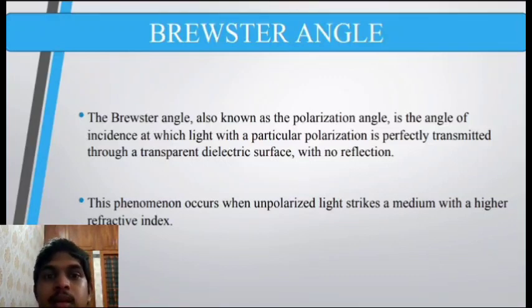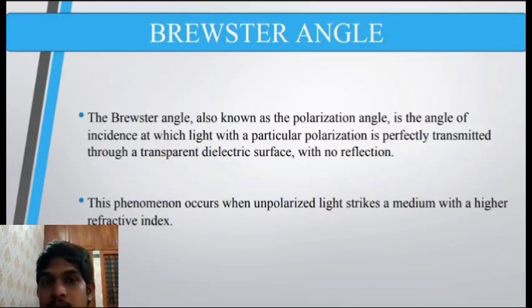Polarization effect. At the Brewster angle, light that is incident on the surface is perfectly polarized parallel to the interface. This means that light waves with electric field vectors perpendicular to the plane of incidence are mostly reflected, while those parallel to the plane of incidence are mostly transmitted.